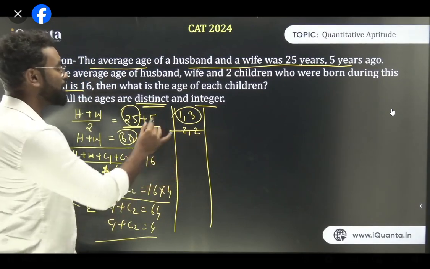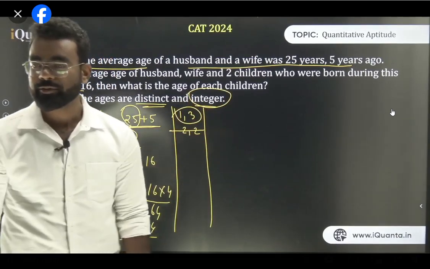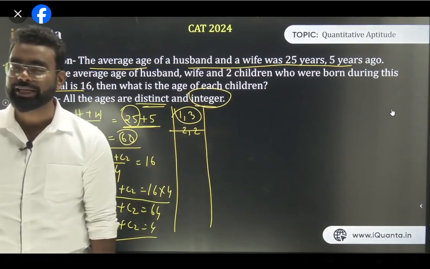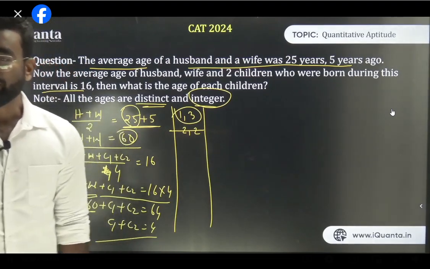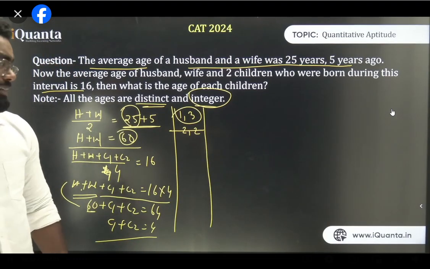And it cannot be 2.5 because it is said integer. Since when did 2.5 become an integer? So that's why the answer is not even 2.5 or anything, it must be an integer. So only one possibility is there, that is 3 and 1. Am I clear? So now I'm giving you another example of yesterday's class.